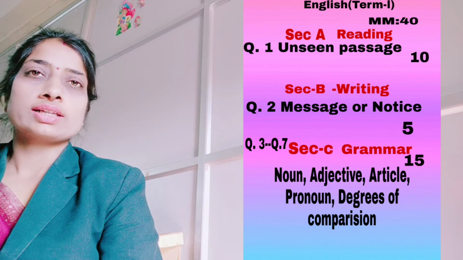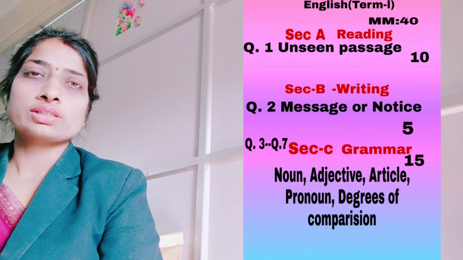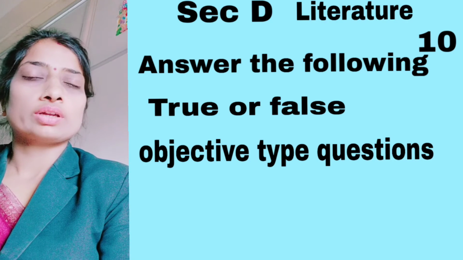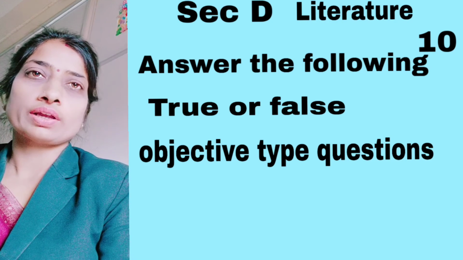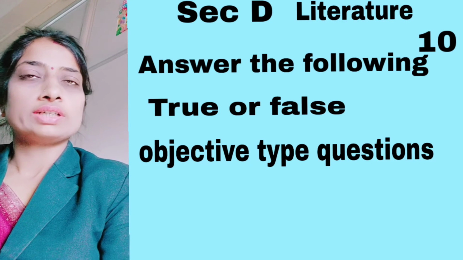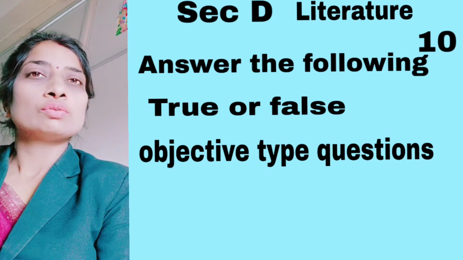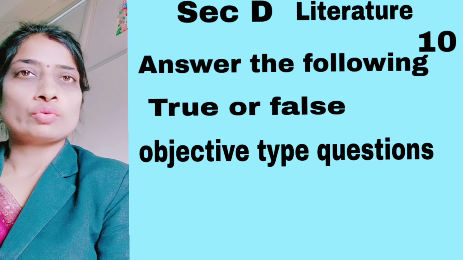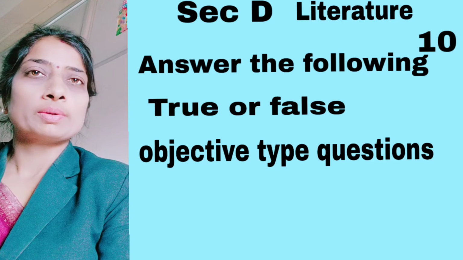And the last section is section D, that is the literature portion. In this you will be getting questions from the literature book and the reader course book. Some questions will be like answer the following, and then true or false or other objective type questions. Literature book में से आपको objective type questions मिलेंगे और reader course में से आपको answer the following. उसके लिए जो भी मैंने questions prepare किए हैं वो आपके chapters में से किए हैं. So you have to read that chapter for answering it well. That portion consists of 10 marks, so in total your paper consists of 40 marks.